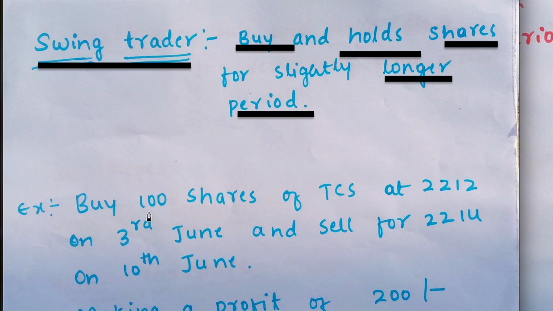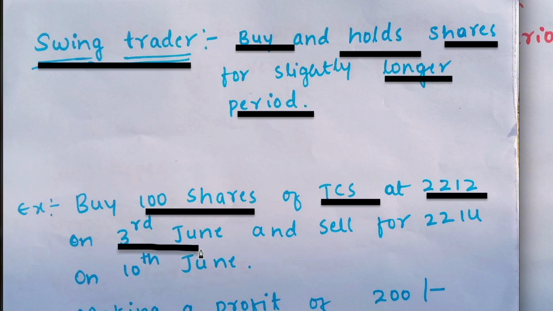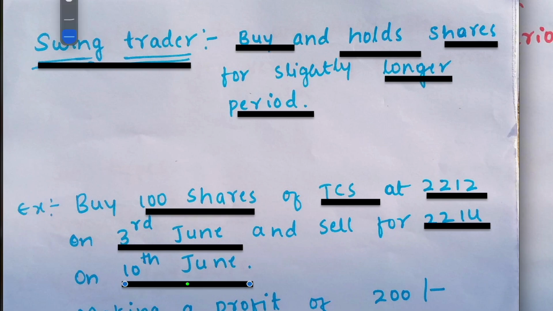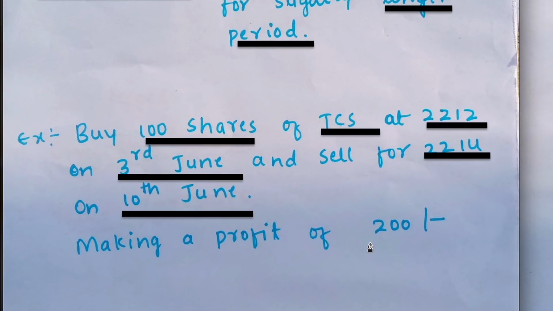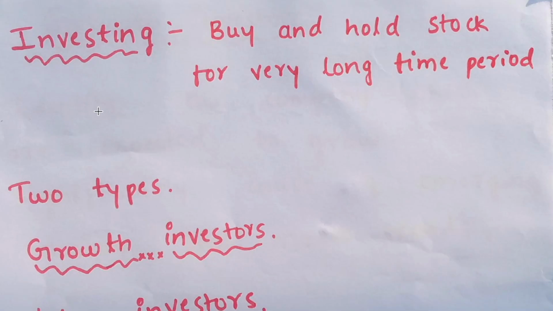For example, if I buy 100 shares of TCS at 2212 rupees on the 3rd June of 2024, and if I sell them at 2214 rupees after a week, on 10th June 2024, in a week I made 200 rupees as a net profit. This is trading.